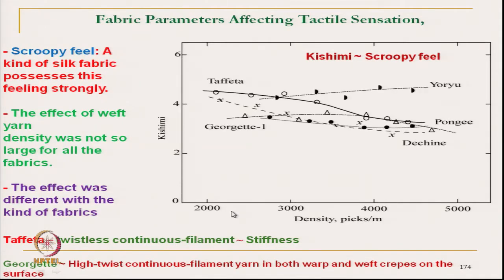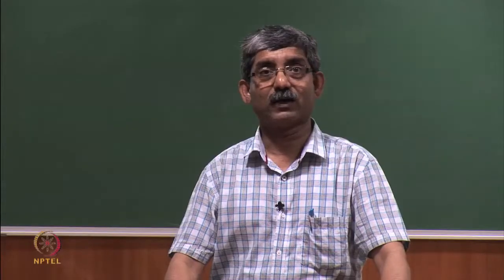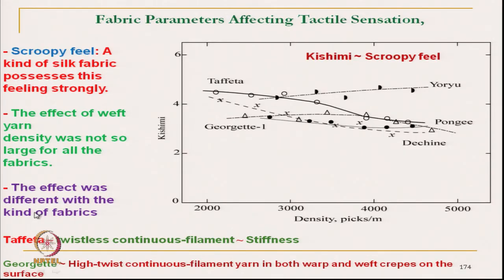Next is the scroopy feeling, Kishimi. It is a kind of silk-like feeling. Okay. Silk fabric possesses this type of nature. The effect of weave density is not that prominent here. So, weave density does not have that much effect. Okay. The effect was different with the different kinds of fabric.